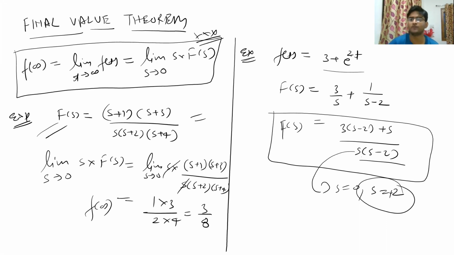So suppose this was e to the power minus 2t. In place of s minus 2, it would have been s plus 2. So what would have been its roots? s is equal to 0 and minus 2. So now you are having a root which is negative.